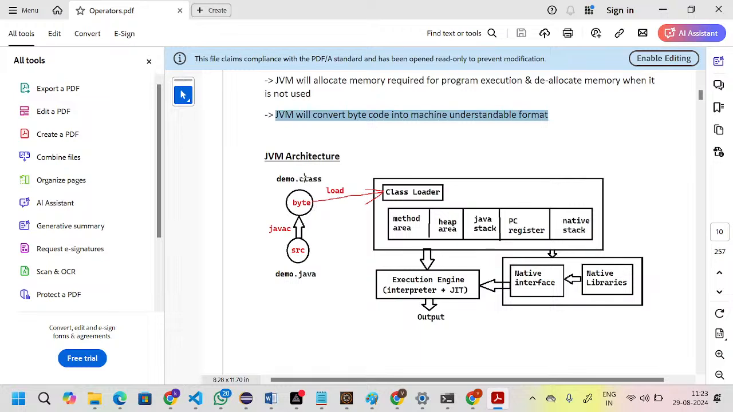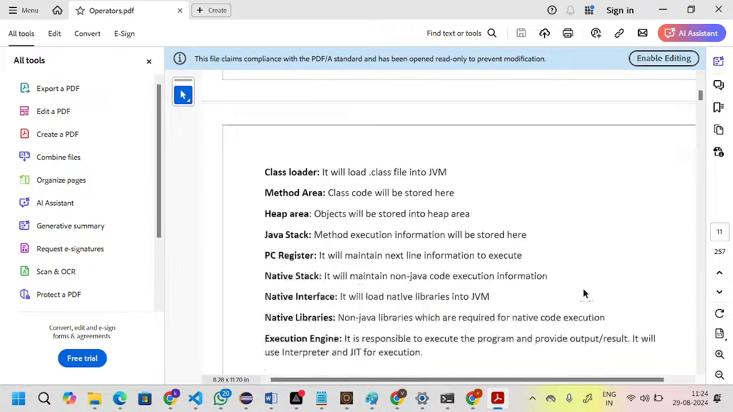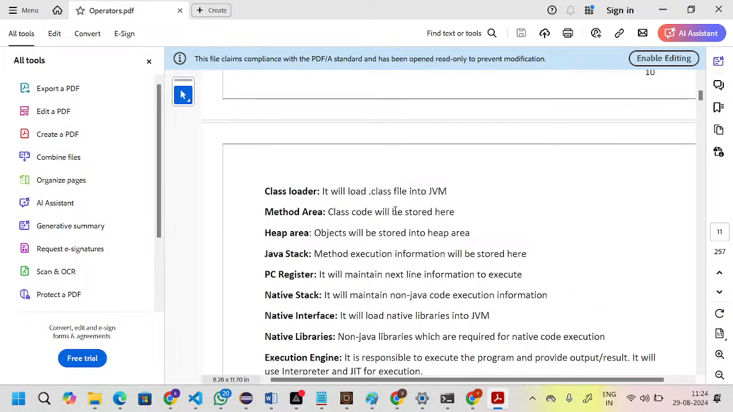It will generate the bytecode called .class files, and these are the components: class loader, method area, heap area, Java stack, PC register, and native stack. And this is the execution engine. In the execution engine, we have the interpreter and JIT, and we get the final output, right? Native stack, native libraries. Okay, can you please read all these points one by one?